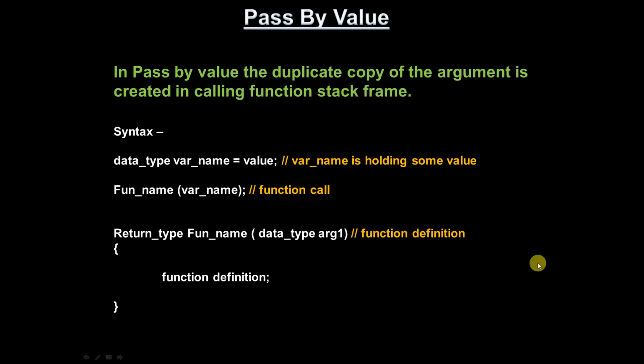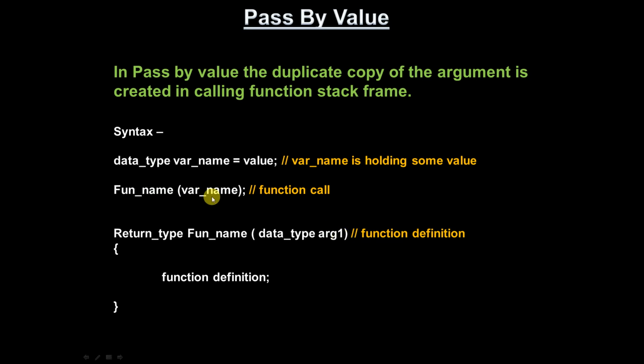In case of function definition, how will you write? You will write a return type, the function name, and here you have to provide the data type and the argument name. So don't mention the data type in the function call. I have seen freshers make this mistake when they are calling the function. They get confused about whether to place the data type in the function call or in the function definition. Don't keep the data type in the function call. You have to keep it in the function definition or function declaration.